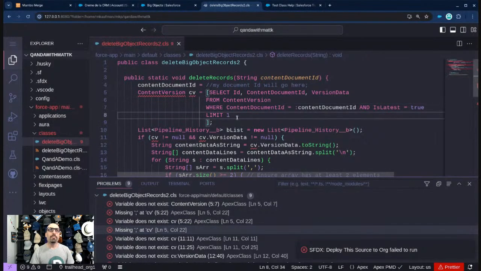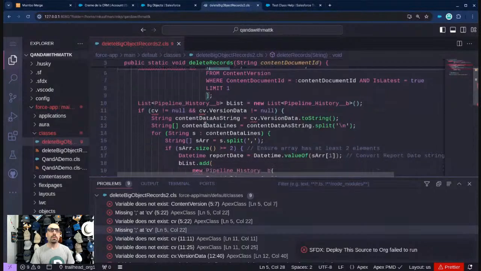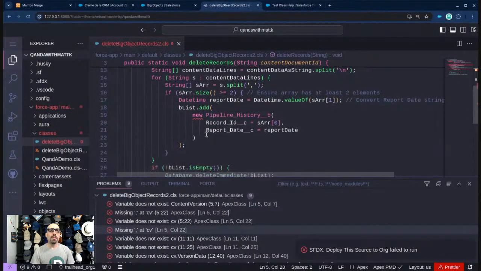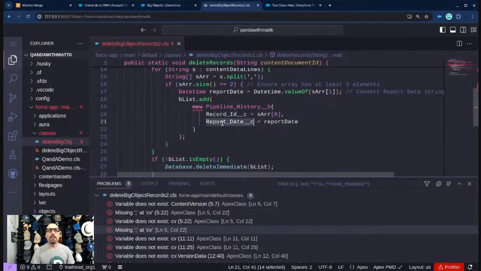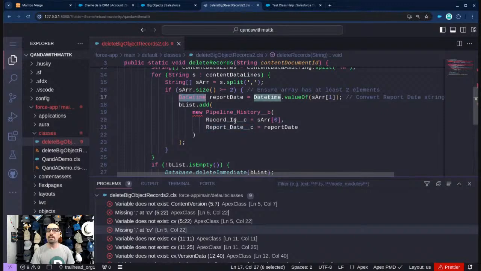I don't know why I'm getting an error in content version, so I wonder if this org doesn't have something related to content. That could be it too. In the meantime, let's just see. Okay, we need a record ID field here, and we need a report date field. I'm assuming record ID is a text field or an ID field. Report date is probably a date time field based on that there, we can see. So let's create those two fields.